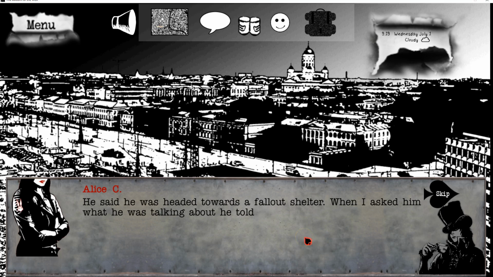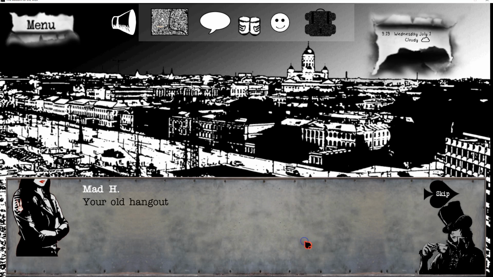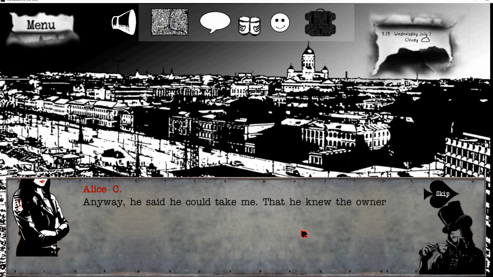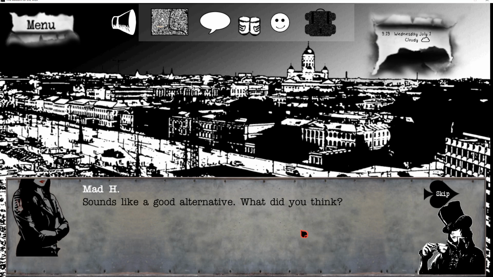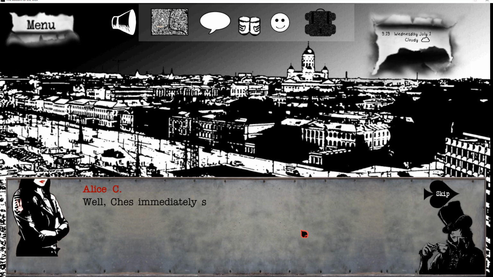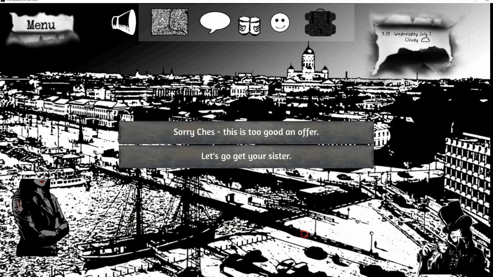He said he was headed towards a fallout shelter. When I asked him what he was talking about, he said to me there's an old shelter down on 3rd, under the Rad Bar. Your old hangout? What are the odds? Anyway, he said he could take me, that he knew the owner of the place. Sounds like a good alternative. What do you think? Well, Chess immediately said no thanks, and he looked at me. What'd you tell him? Let's go get your sister. Sorry, Chess, this is too good an offer. Let's go get the sister.